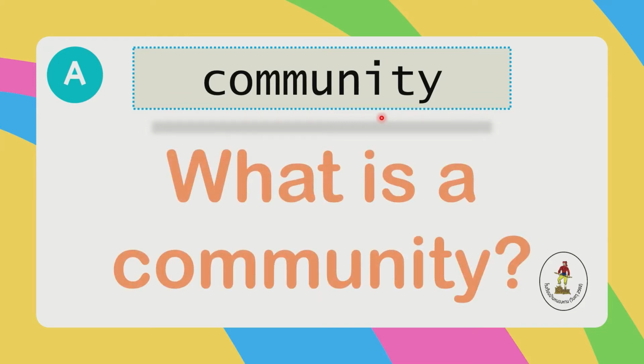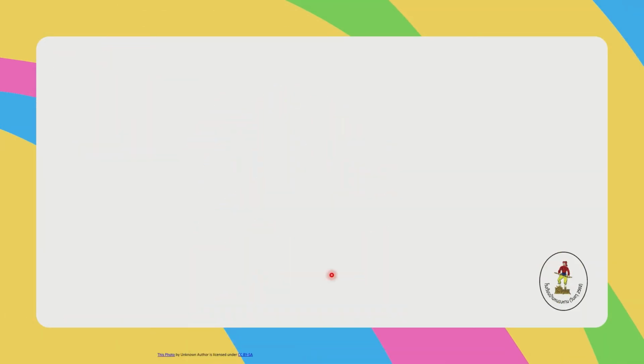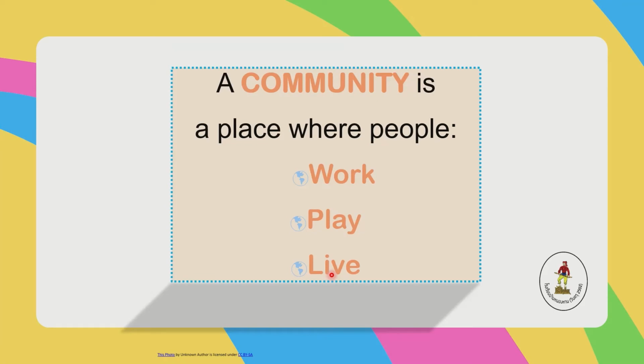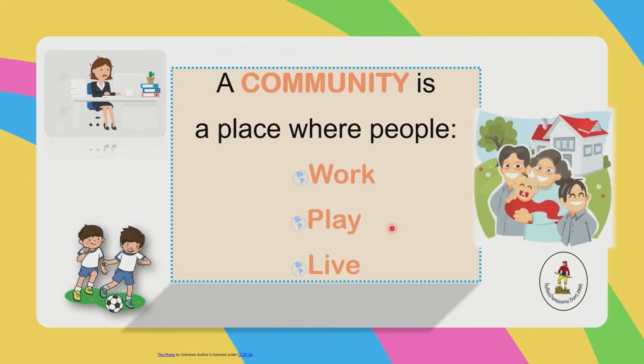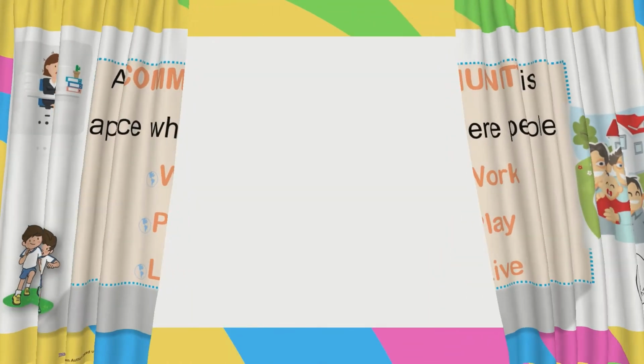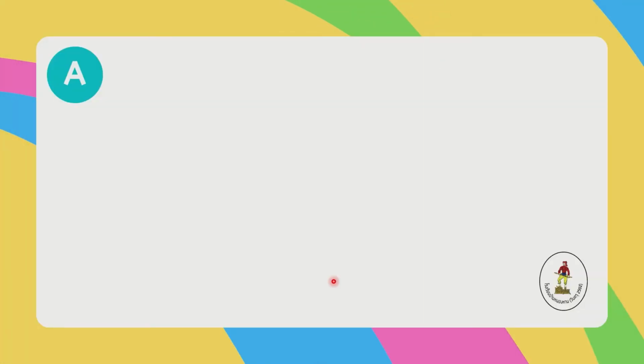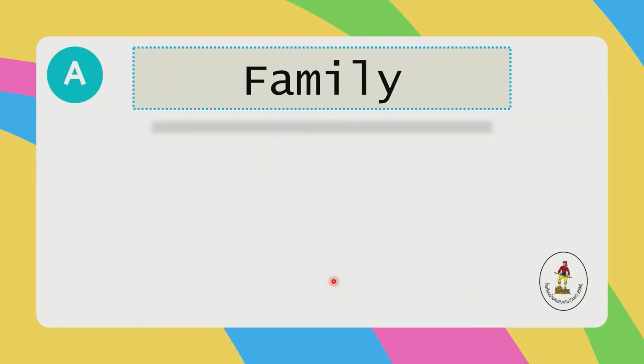So, what is a community? A community is a place where people work, play, and live. Okay? So one more time. A community is a place where people work, play, and live. Okay. So in a community, we have a member called a family.